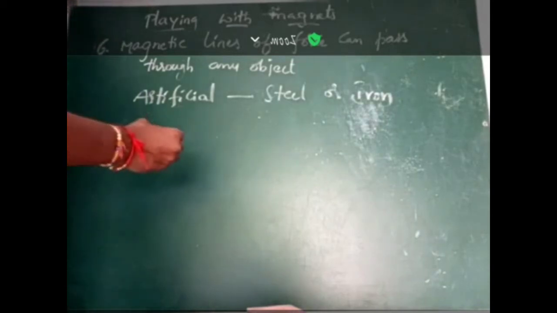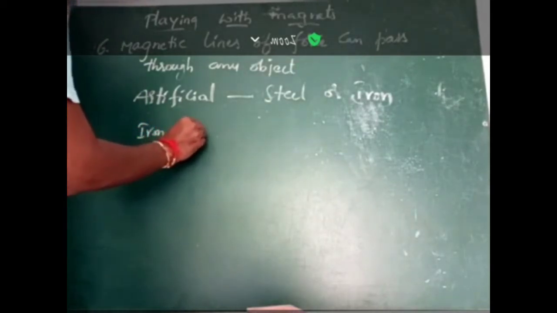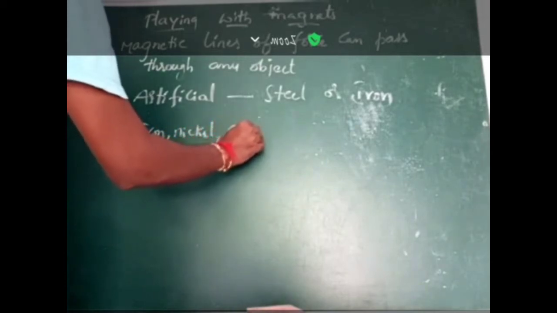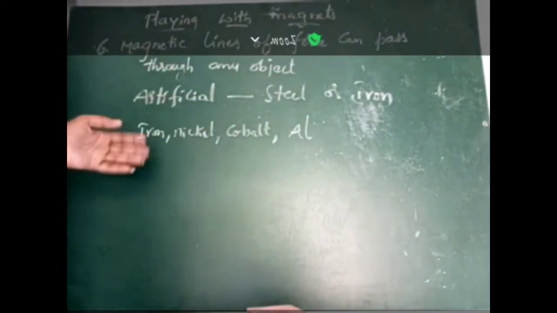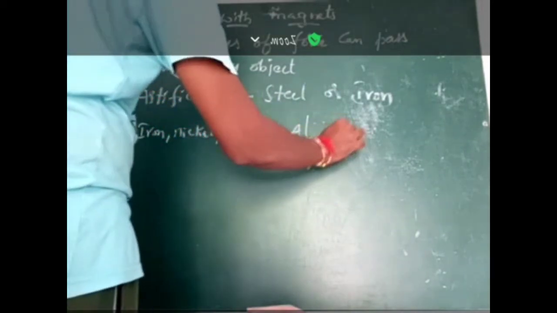Some alloys use materials like iron, nickel, cobalt, aluminium, and copper.